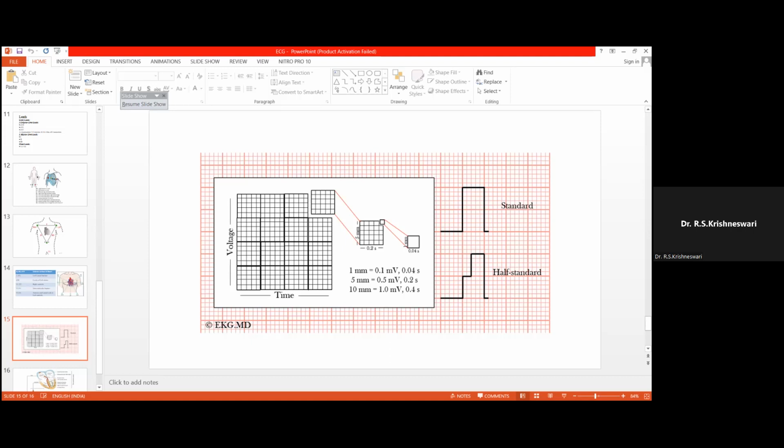So what happens is, we will say that this ECG paper moves at a rate of 25 millimeter per second.